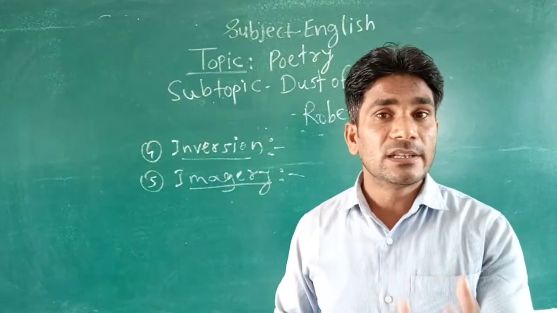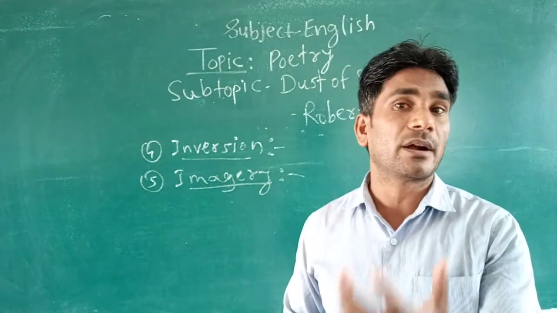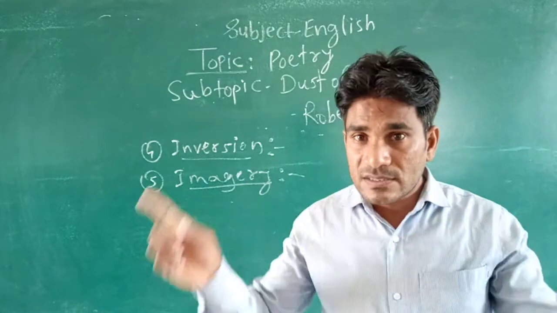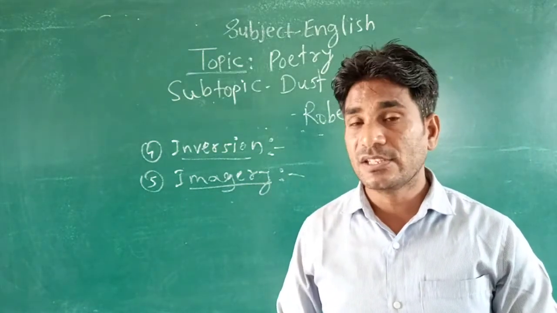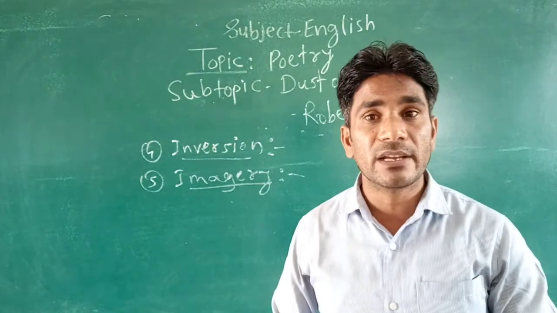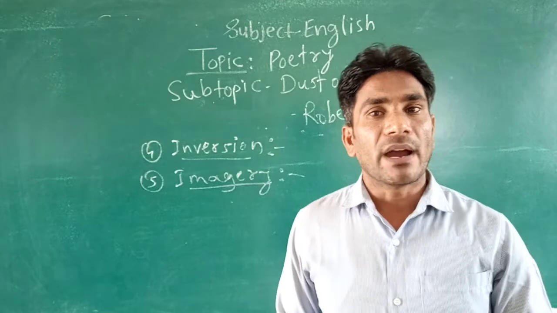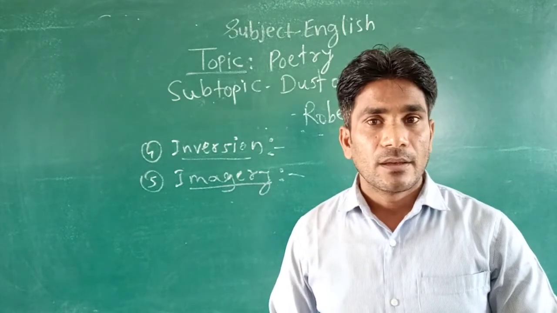So here even a small thing, these tiny particles, have larger significance. So this way, these are the messages the poet wants to convey to the reader. So I hope you must have understood this poem very well.